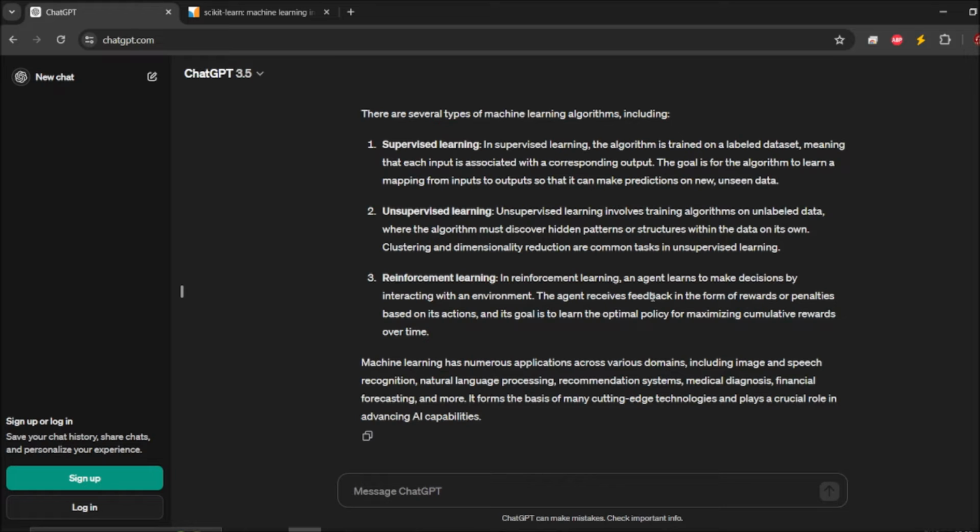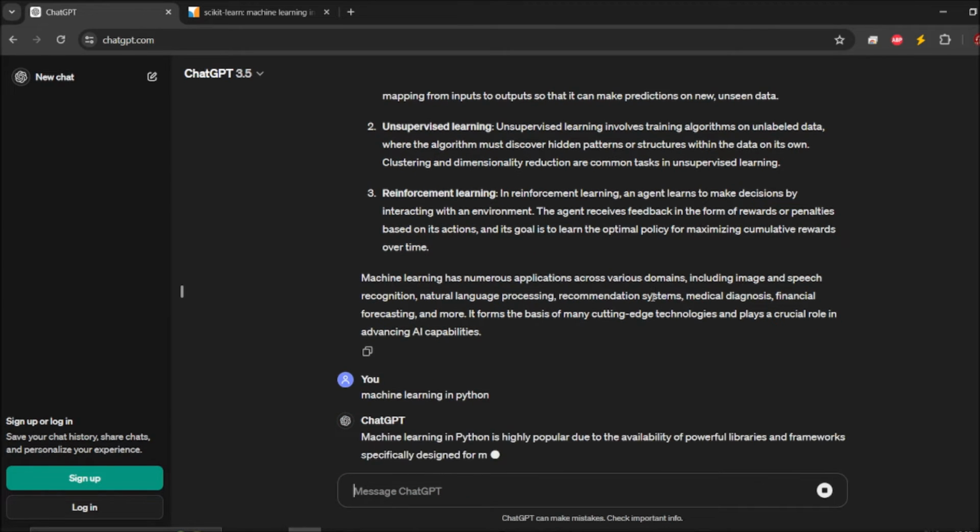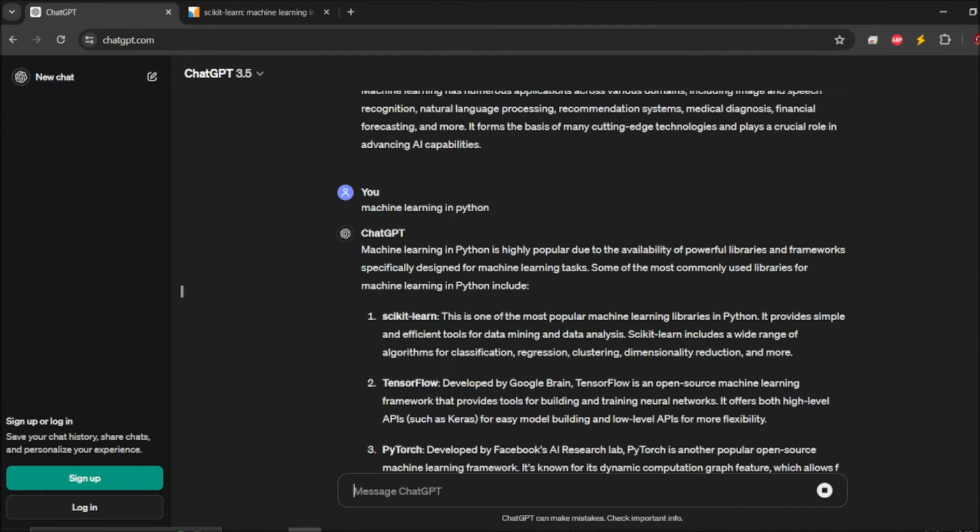So straight away we try to get into code. If you ask this way, this is the answer you will get. So you need to be specific about what you are asking. If I say machine learning in Python, it will give me exactly what needs to be done.